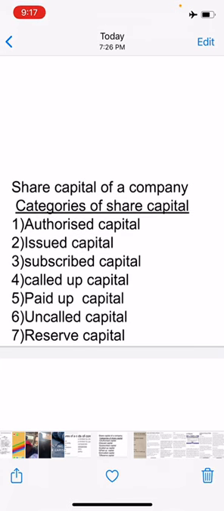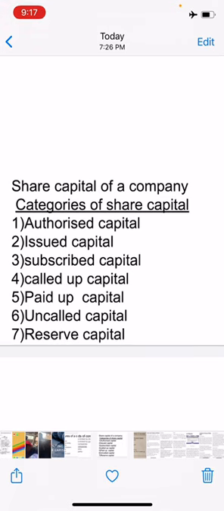Next is uncalled capital. Uncalled capital is that portion of subscribed capital which has not yet been called up. In my example, I've told you, if the face value of the share is 10 rupees and only 7 rupees is called by the company to be paid by the public, then the 3 rupees which is not called to be paid is called as uncalled capital. So this amount the company may collect from the public later whenever it requires that amount.